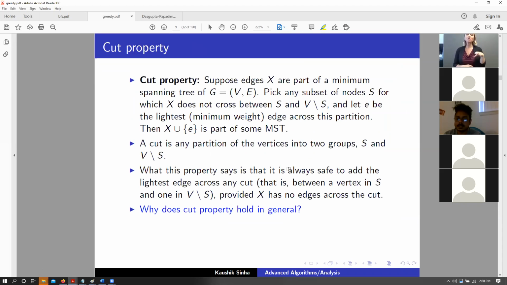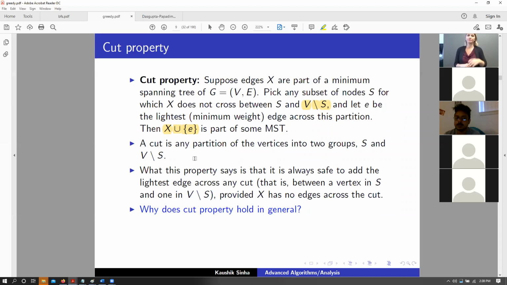So if we have X as those set of edges, and those set of edges basically are part of some subset of nodes S, and we have V minus S as the other set of nodes. And if E is the lightest minimum edge across this partition, then if we add E to this set of edges in X, then this is also going to be a minimum spanning tree.